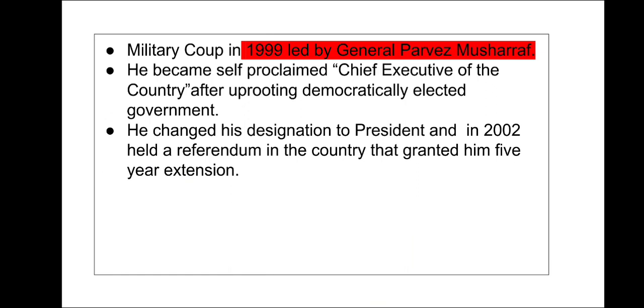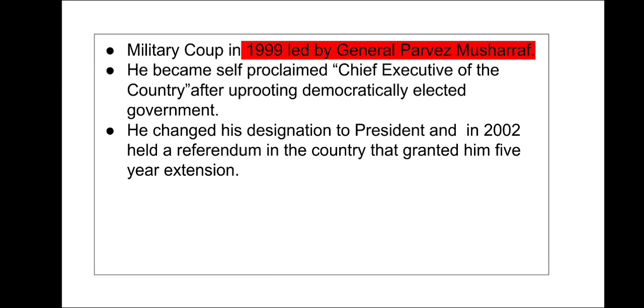So in 1999, there was a military coup in Pakistan, which was led by General Pervez Musharraf. Now, what is the meaning of military coup? Military coup means that the whole government is controlled by the military power. He became self-proclaimed chief executive of the country after uprooting the democratically elected government. So what he did, he removed the government which was already there, and he became the chief executive of the country, which was not a designation in the government in Pakistan.